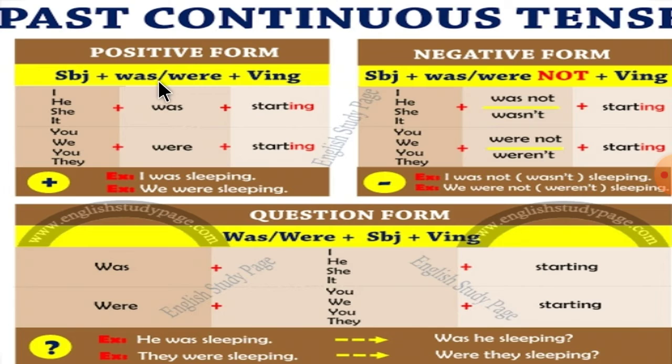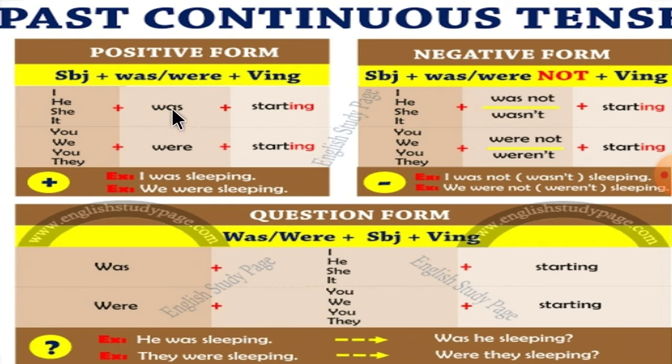Subject plus was or were plus verb with ing. First, the subject: I was starting. Here I have written ing in red color, so you can easily identify where you have to add ing. I was starting.